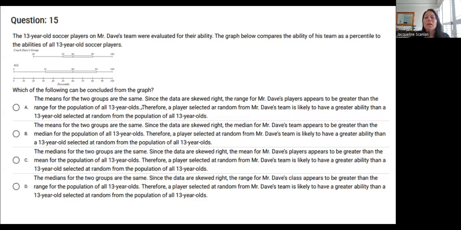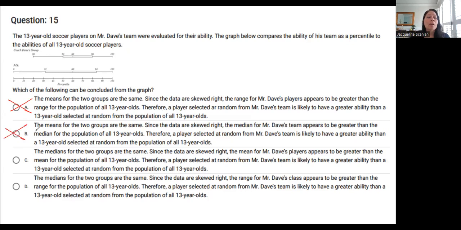Guys, I'm going to tell you something. You can't find a mean from a box plot. There is no way to determine the mean. In order to find the mean, we have to add all the data points together and divide by however many there are. When we use a box plot, we're not given the data values. So we can't find the mean. So this one cannot possibly be right because I don't have enough information.